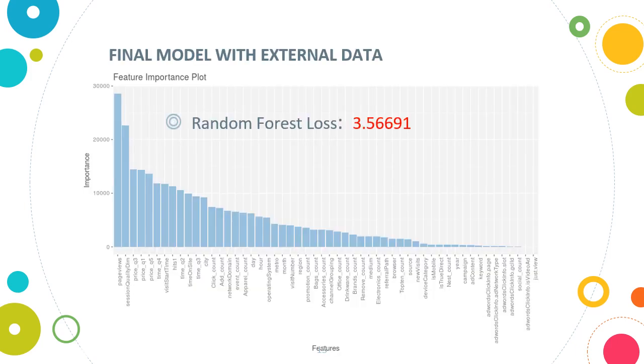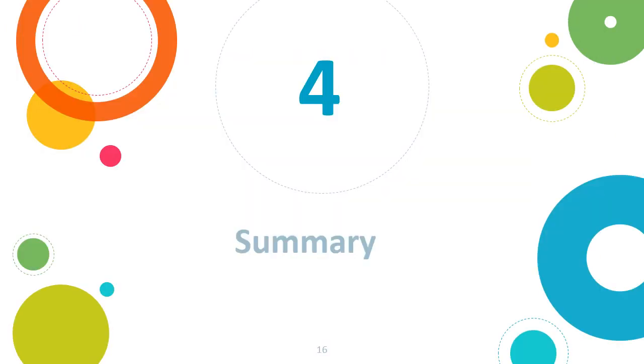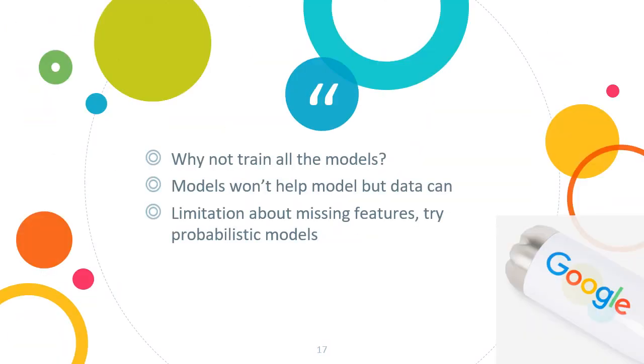We use random forest here to avoid overfitting, and we got a loss of 3.57, which is significantly better than the best model before, the neural network. As for the summary, sometimes you can show all the models in some practical questions. And in this 80-20 problem, the sequential model, the two-layer regression, won't help, but the external data can. Actually, you can always get new data to assist your model.